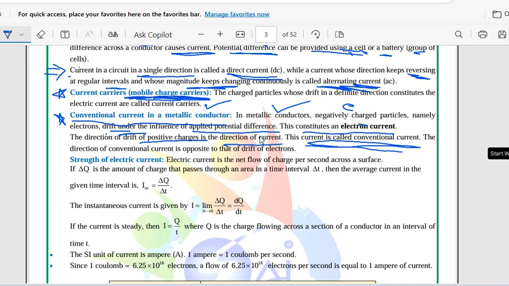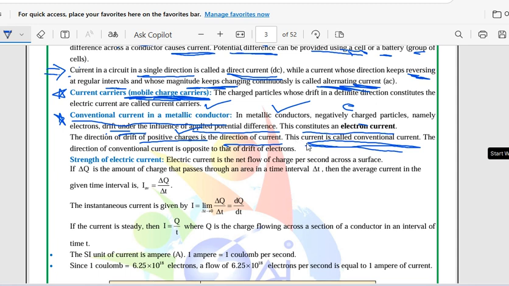Whatever the direction in which the positive charges are going to drift, that is the direction of current, and that current is called conventional current. Anyhow, the drift takes place by the electrons present in the conductor, but the direction of drift of positive charges is the direction of current.